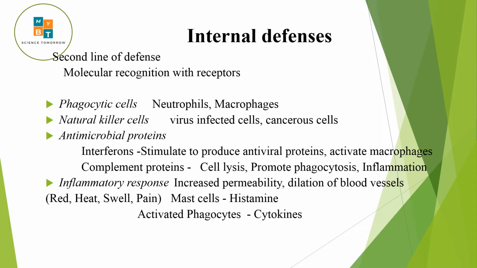The fourth internal defense is the inflammatory response. In the inflammatory response there is increased permeability and dilatation of the blood vessels. This results in high blood supply to the specific area where the inflammation is, because of the dilatation of the blood vessels. And because of the increased permeability of the tissue, there is leakage of fluid, so more tissue fluid is formed.